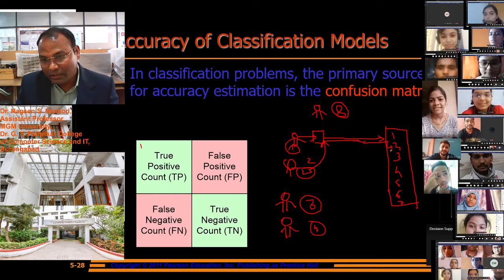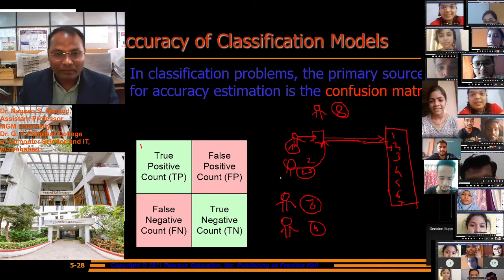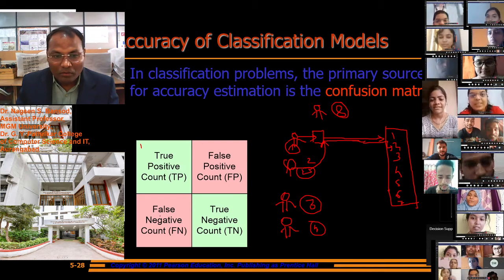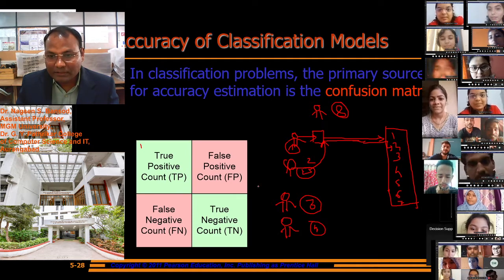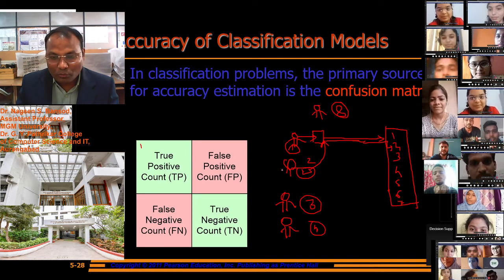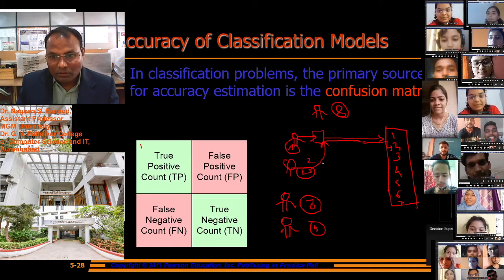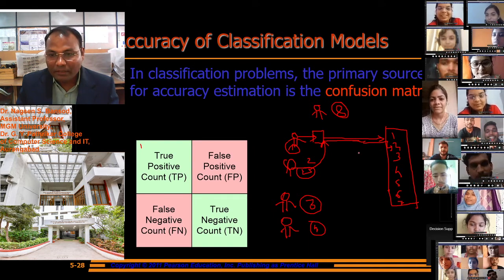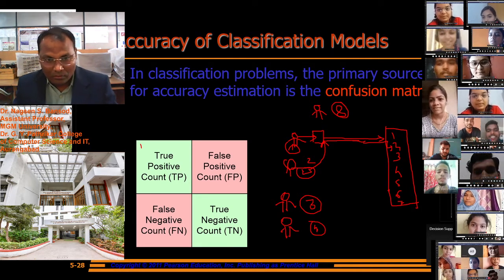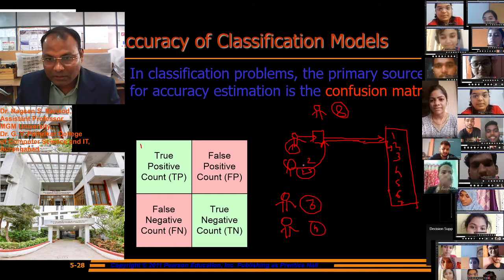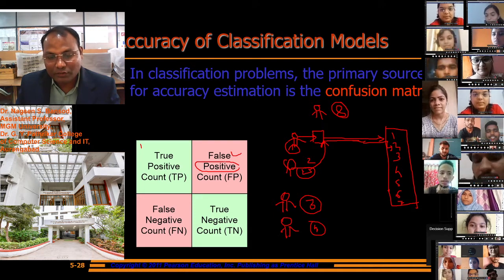It is available here but it is not classified, it is rejected. This person we have to recognize correctly but is not recognized, so it is a false negative. This person is available in our database, meaning positive, but is rejected.